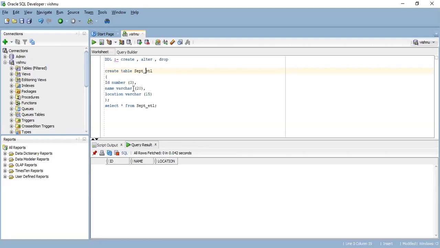Now the difference is, just imagine. Before explaining char and varchar, I want to tell you one story. It will help you to understand the difference between char and varchar. Just imagine that you are at home and a few guests came to your home and there are no snacks at your home.